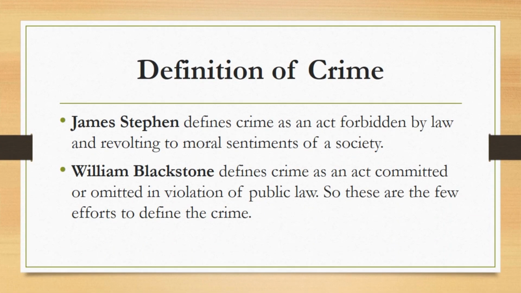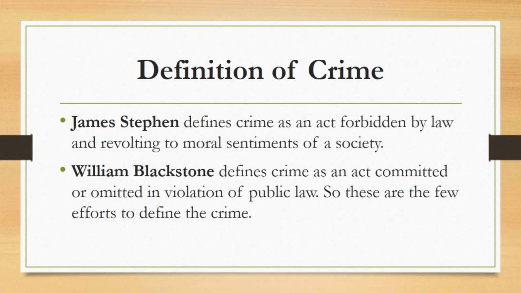Definition of crime. Keep in mind that there is no proper definition of crime because it is a socially constructed phenomenon which also varies from place to place, time to time, situation to situation, and so on. So we can just say that crime is what society says is a crime, which means if a particular society says that this act is a crime, then this act would definitely be a crime.